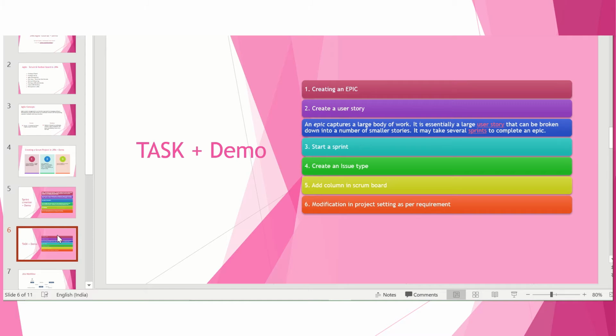Like that this will go around, and after a few rounds they will choose. The highest is 40, the lowest is 25, and the middle one is 30. For 30 hours, the story point will be 3. They will put a story point of 3. Then again the discussion will go on, working on that user story.